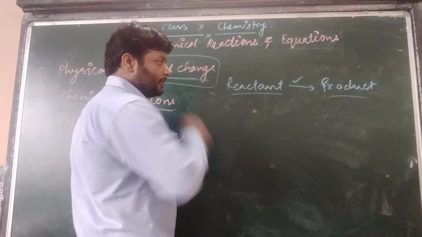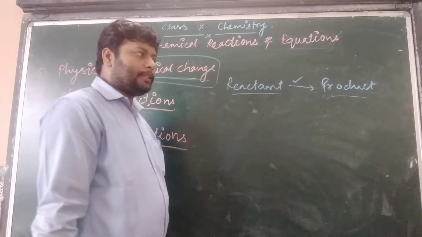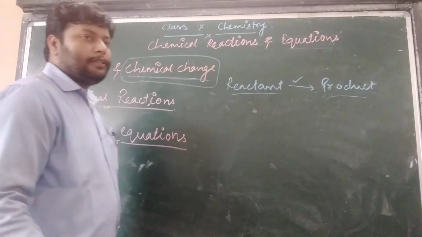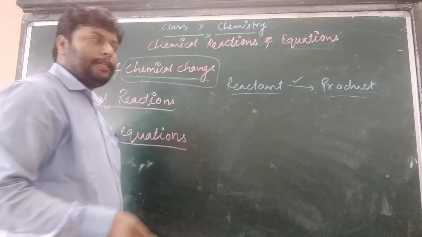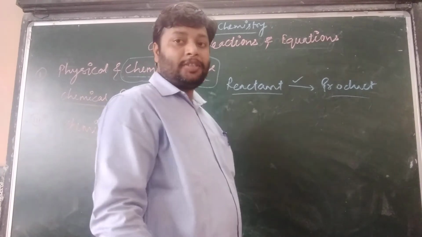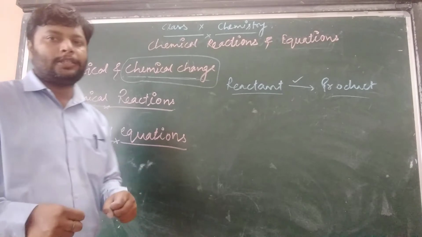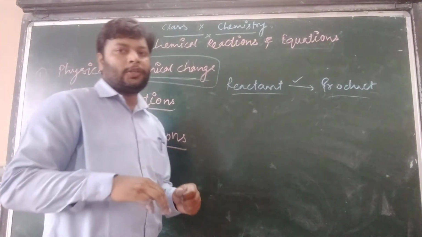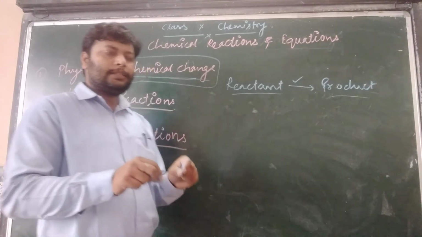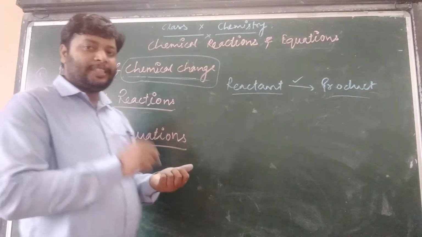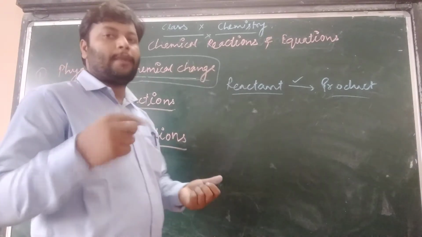For example, I already took examples in the earlier lecture, but let's check another example. In the process of respiration, when we inhale air through the lungs, that air goes through the blood and reaches the cells. That air having oxygen converts the glucose into carbon dioxide.